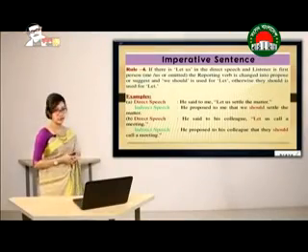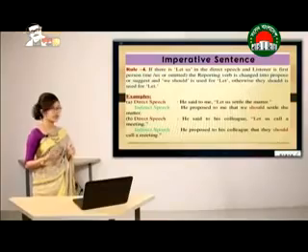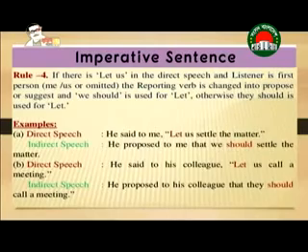Now this is the fourth rule. If there is let us in the direct speech and the listener is first person, as in me, us, or omitted, it can be omitted too, the reporting verb is changed into propose or suggest, and should is used for let. So if you have let me or let us, what are you going to do? You are going to use propose or suggest in place of the reporting verb, and we use should for let.